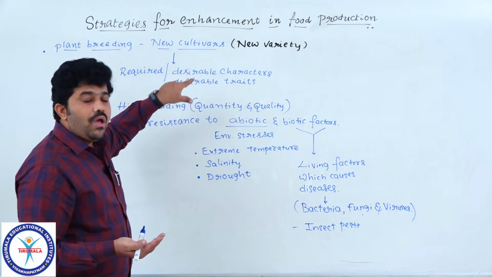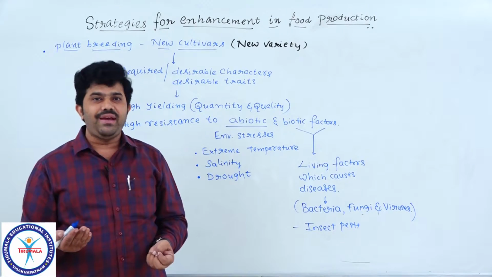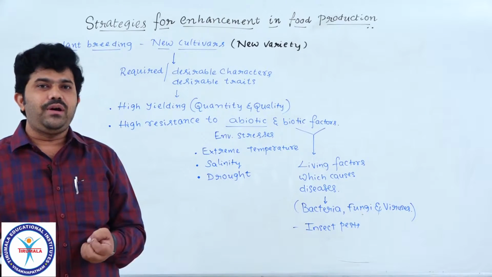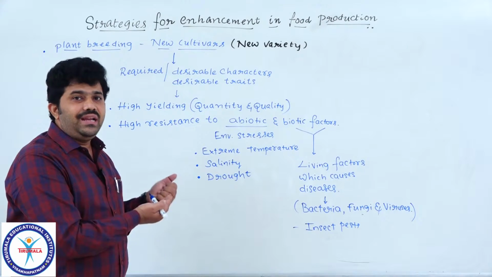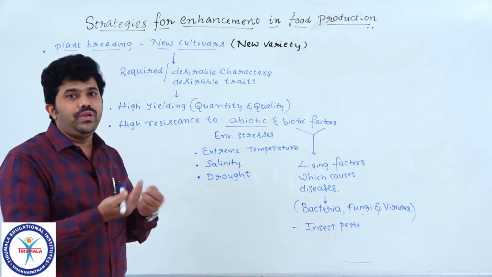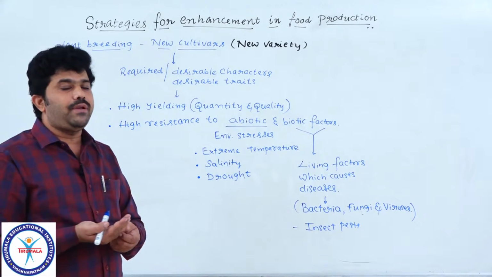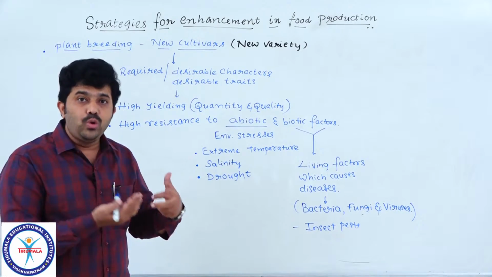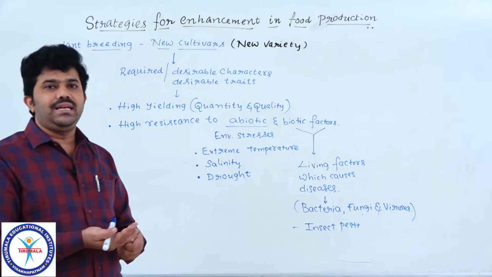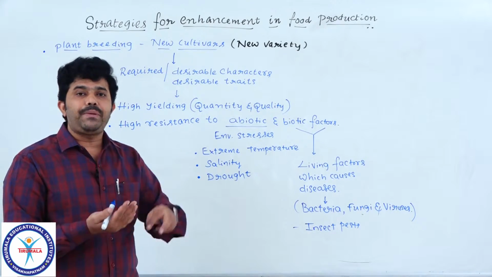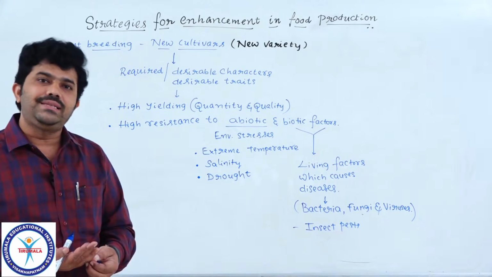Then what kinds of new varieties and cultivars are being introduced? How do we use HYV seeds, high yielding varieties of seeds, what advantages are we obtaining from those seeds for getting more yield, and how do they suppress the activities of pathogens, the diseases and disease causing organisms, for growing well and giving more yield, is the matter.